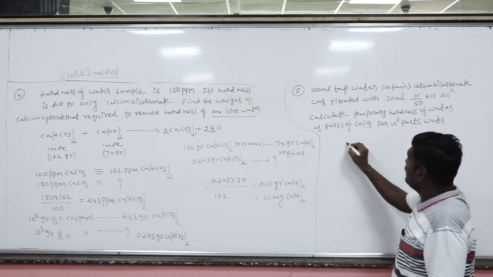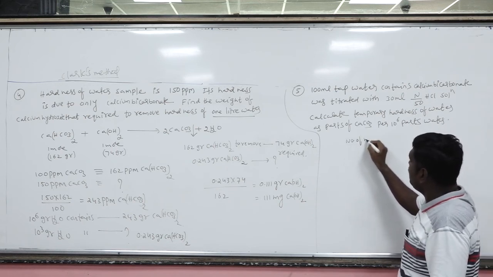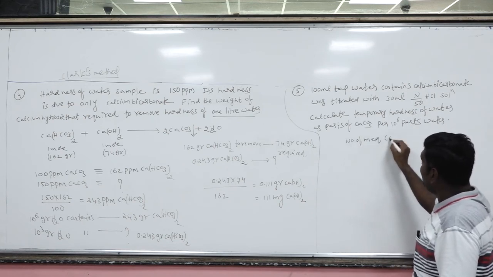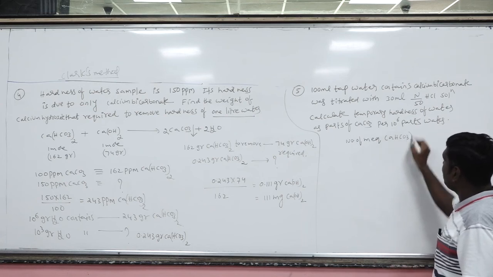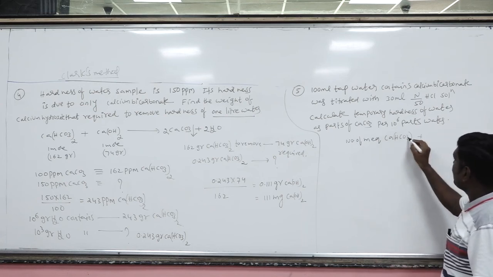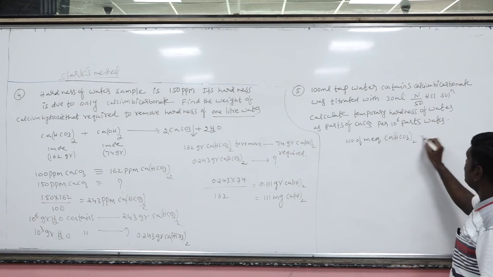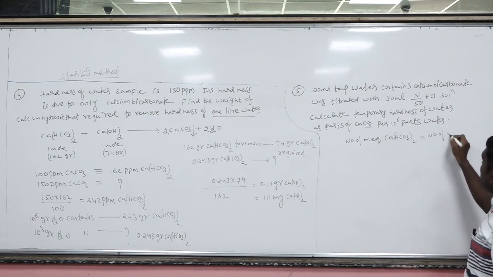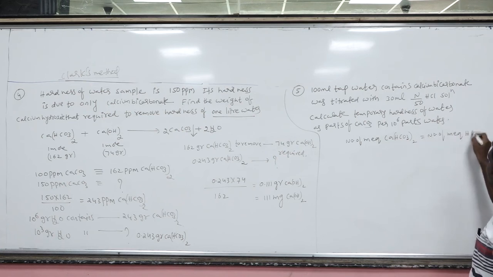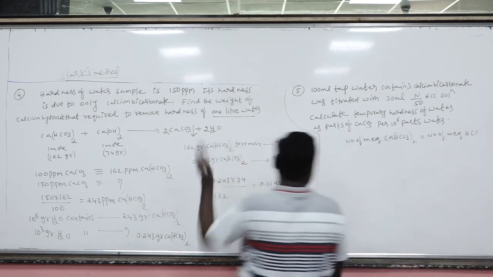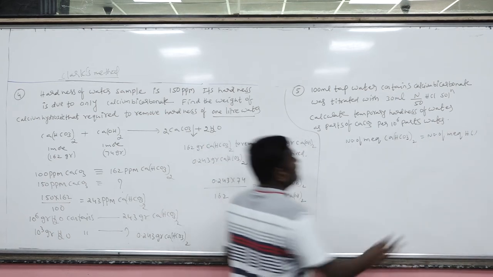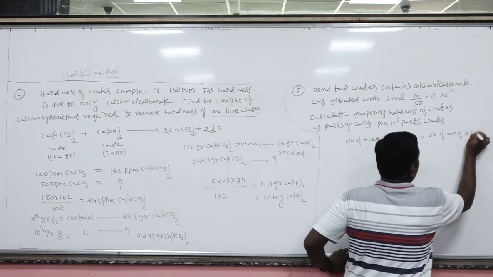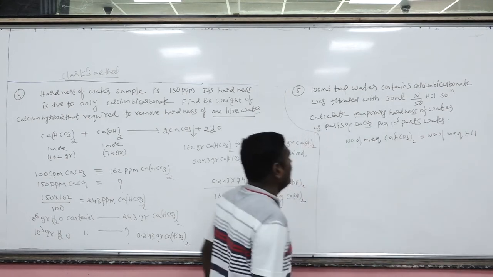So, shall I write the number of milli equivalents of calcium bicarbonate is equal to the number of milli equivalents of HCl? Otherwise, we have to write the stoichiometry equation. I am not writing any equation, I am just using the number of equivalents or milli equivalents.